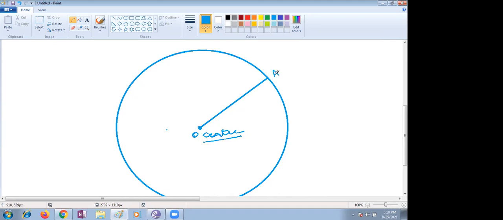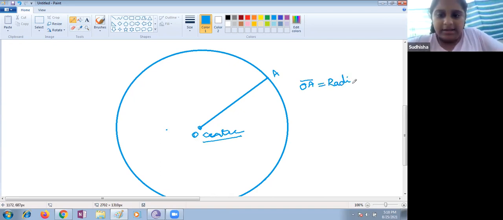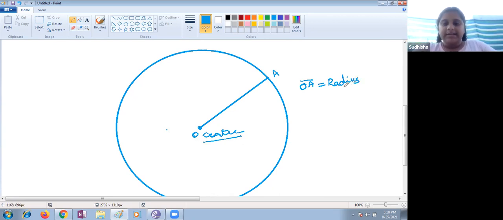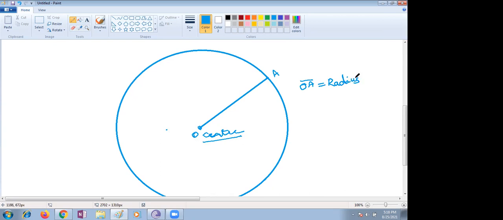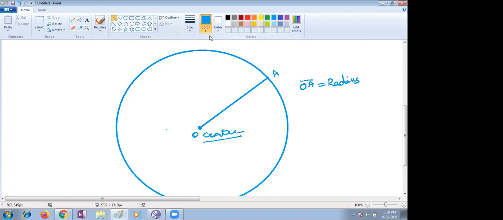Suppose I take this point as any point on the circle, we call it OA. OA is nothing but the radius. Very good, radius. If you connect two radii, suppose I take this, it's a diameter. Wonderful.